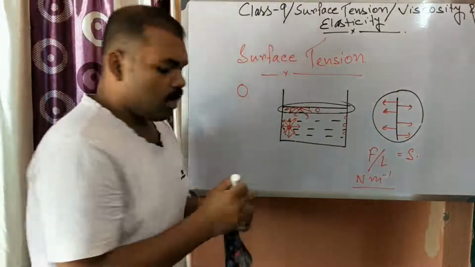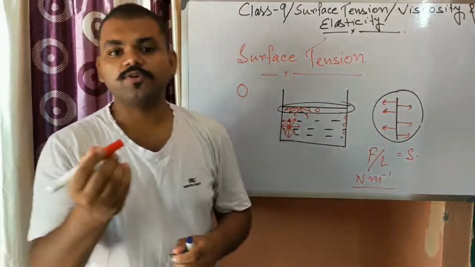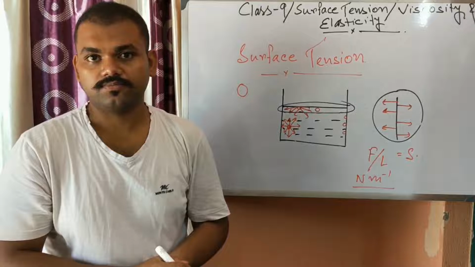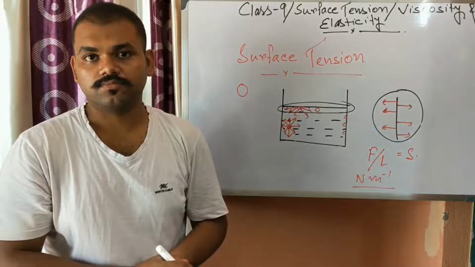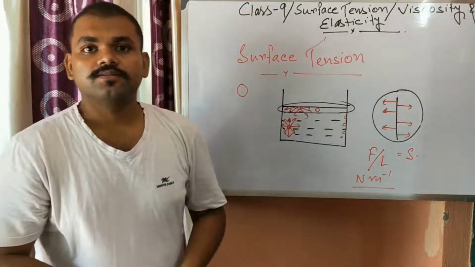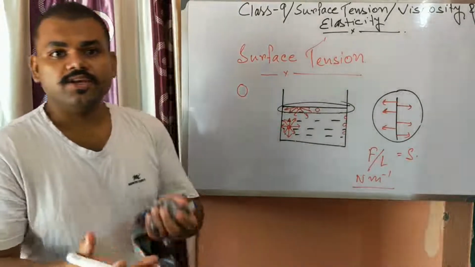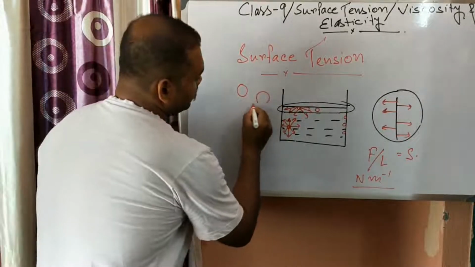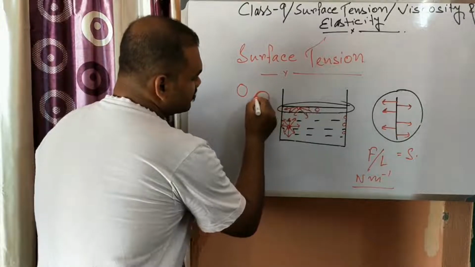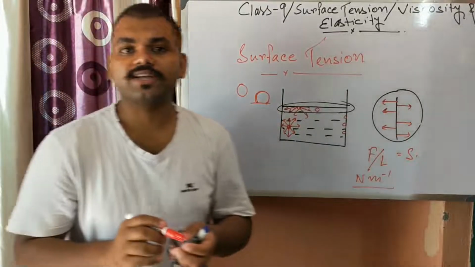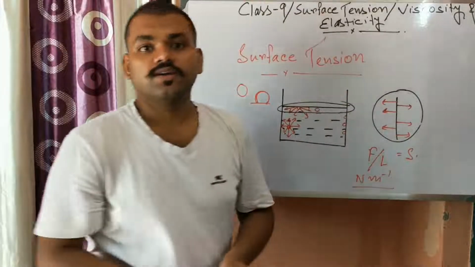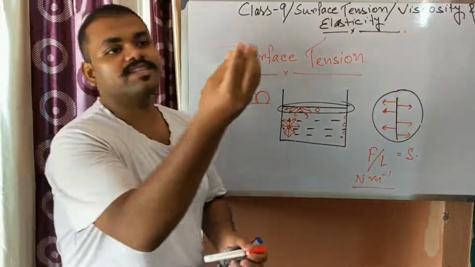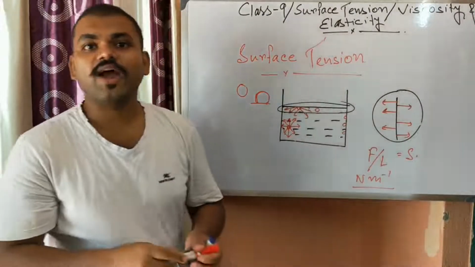Or if you put mercury on a particular surface, like your board or a wooden surface, you will see the mercury becomes spherical. Or if you throw some water into the air, you will see the water droplets are spherical in nature. Why are they spherical?